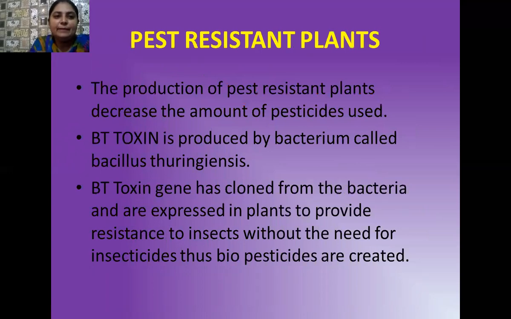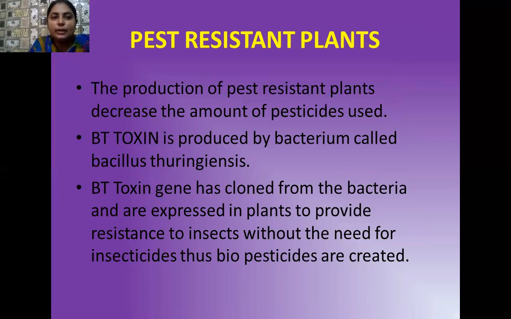Yes, student, here I am going to discuss the pest resistant plants. These plants are known as the tailor-made plants, or you can say transgenic plants. I have already discussed these transgenic plants in my previous lectures of the previous chapter. So here I am again discussing a bacterium known as Bacillus thuringiensis.